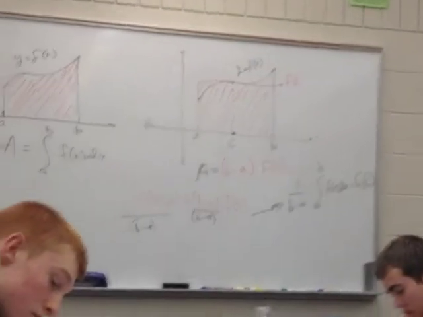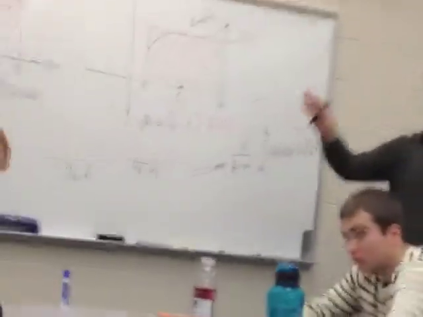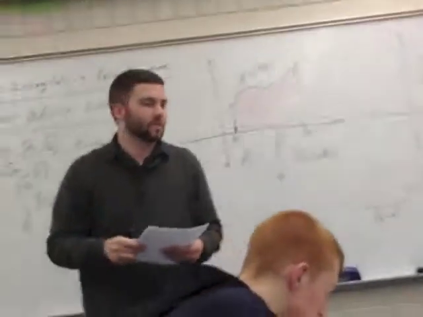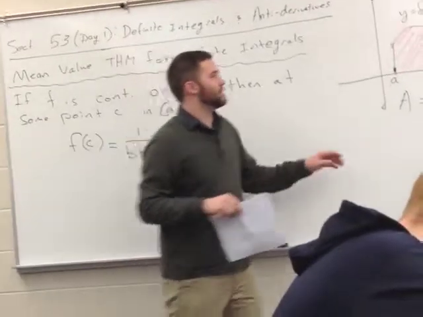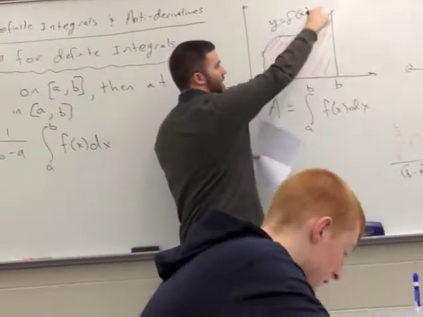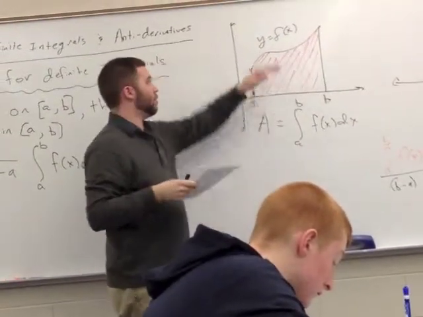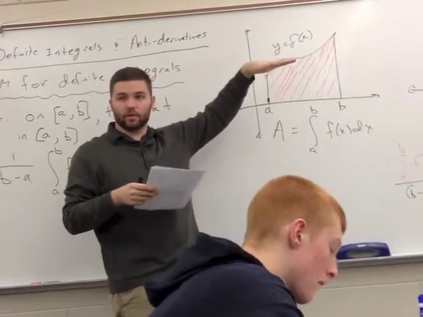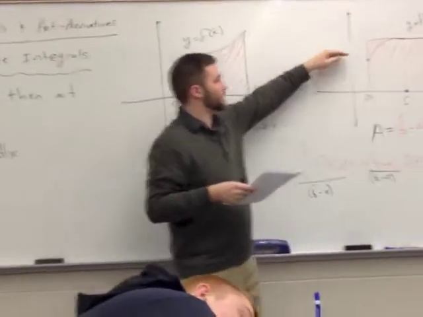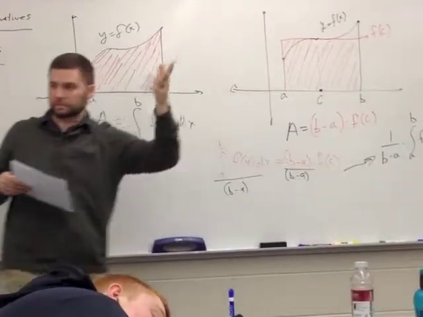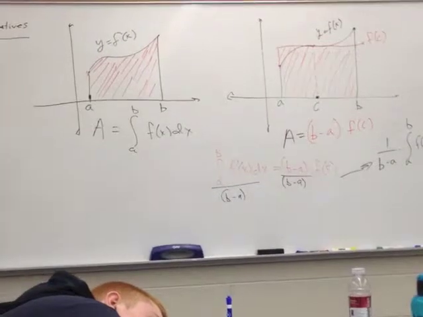All right. Any questions on what the mean value theorem for integrals kind of means or says? One way to think about it is, imagine if this was like a glass, and it was full of ice that was kind of oddly shaped. At some point, that water will melt and it will be perfectly horizontal, right? It'll fill the glass. That's kind of what this line represents, is the top round. If that helps or not.